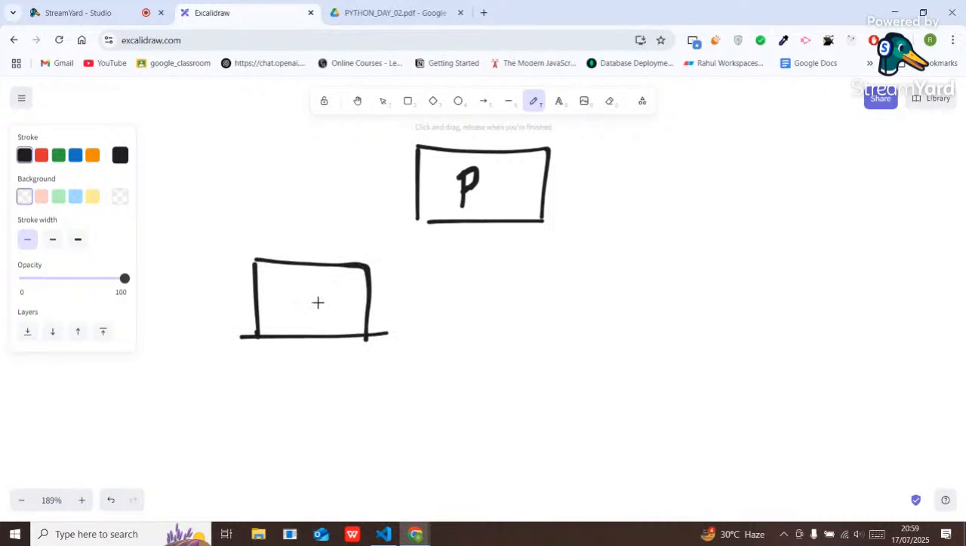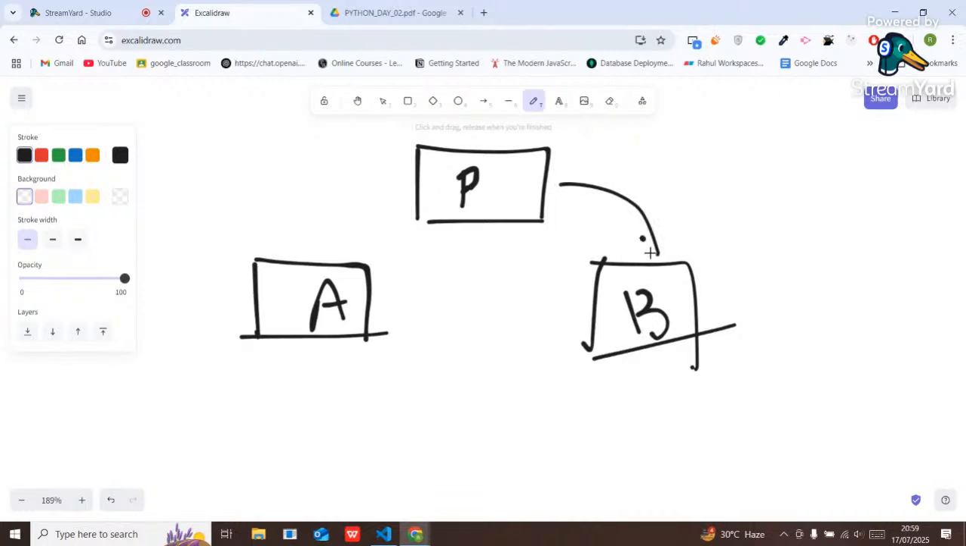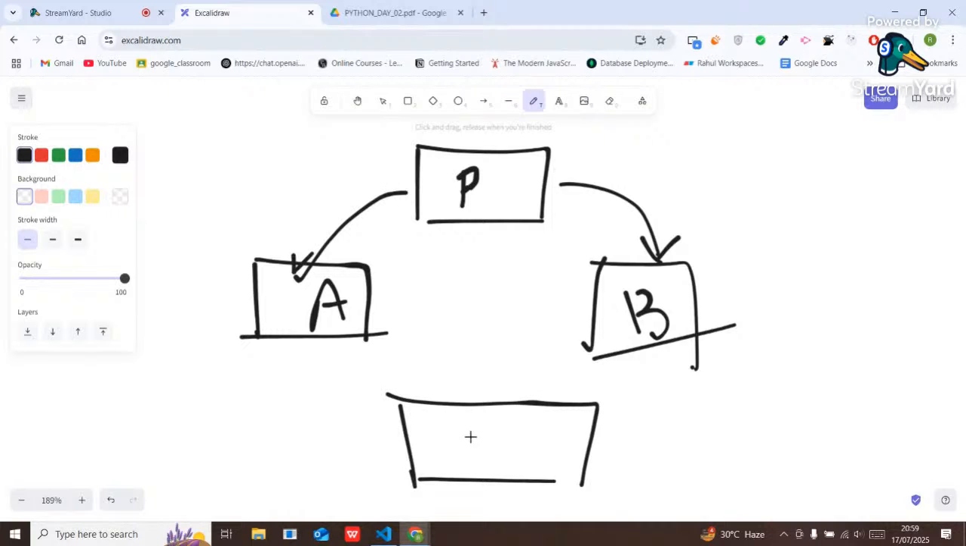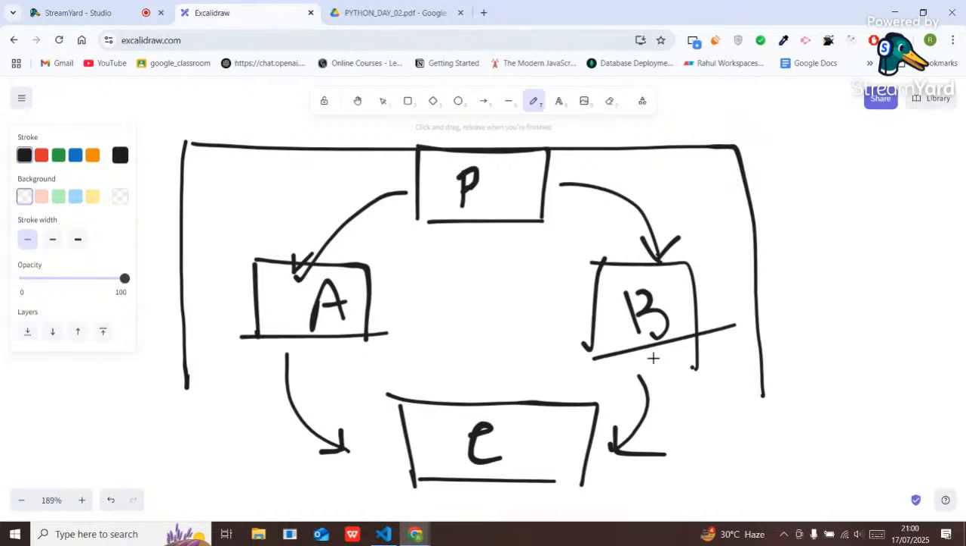It's my A, it's my B. Now B also derives the properties from P, A also derives the properties from P. Now here another child class is there called C. Now C derives the properties from A and also the properties from B. So here, if I consider this portion, this is called what? Inheritance.